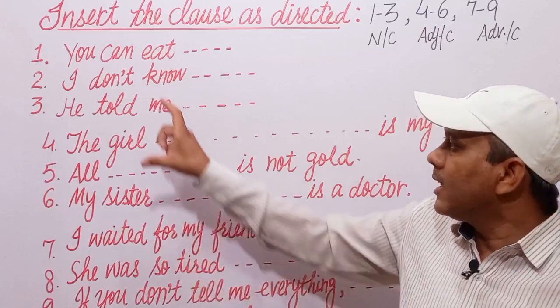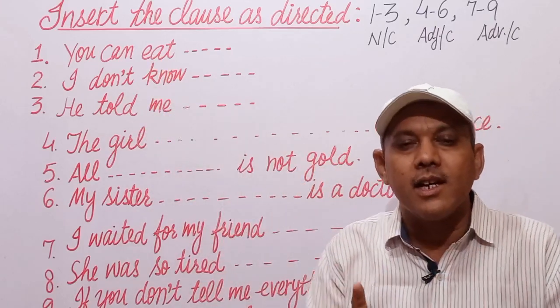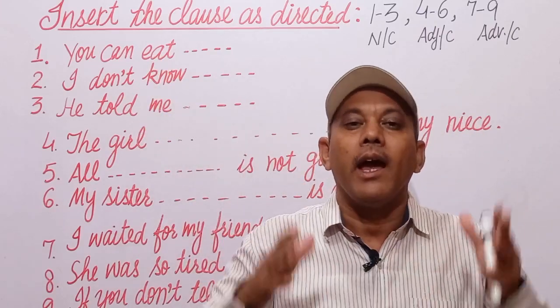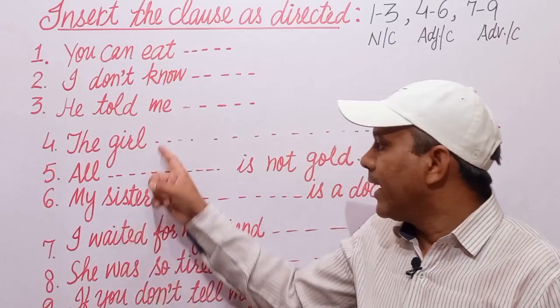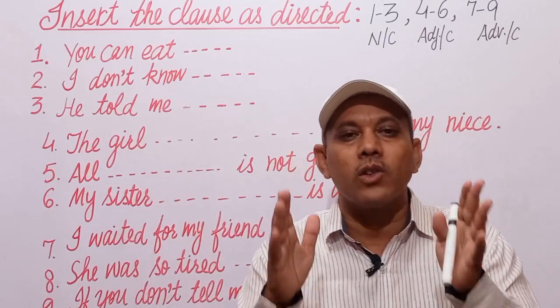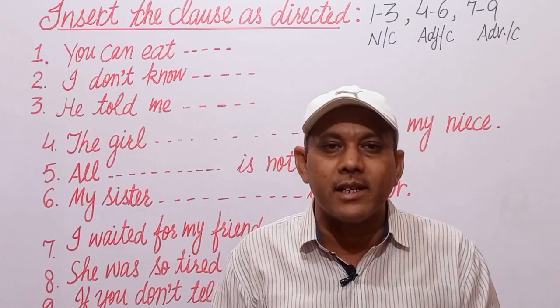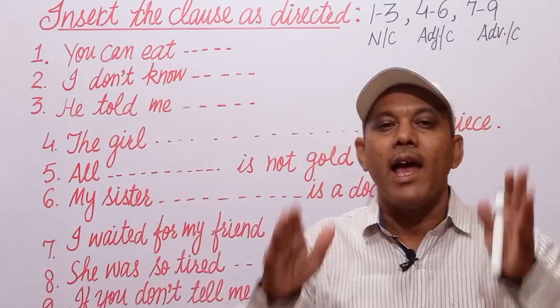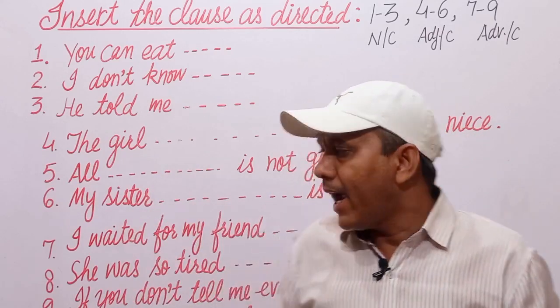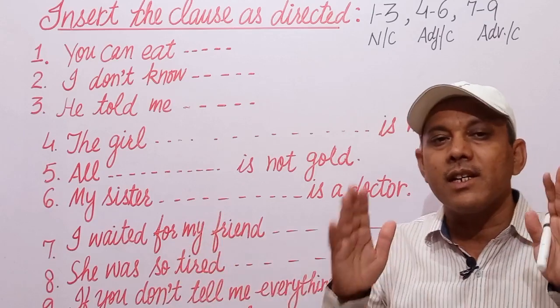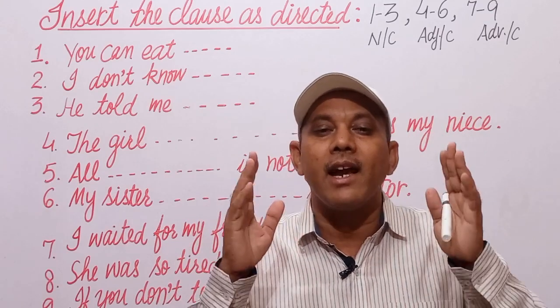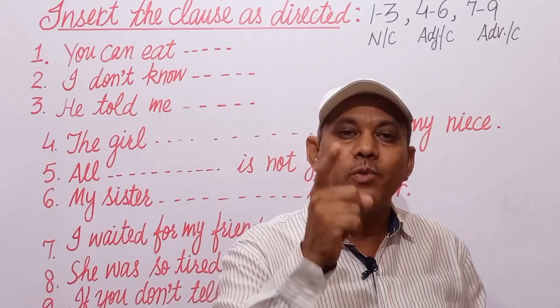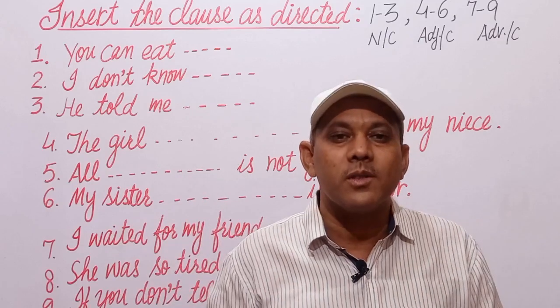Means in the first 3 sentences you have to fill in a noun clause. In the next 3 sentences, fourth, fifth and sixth sentence, you have to fill in an adjective clause. And in the last 3 sentences, 7th, 8th and 9th sentence, you have to fill in an adverb clause.